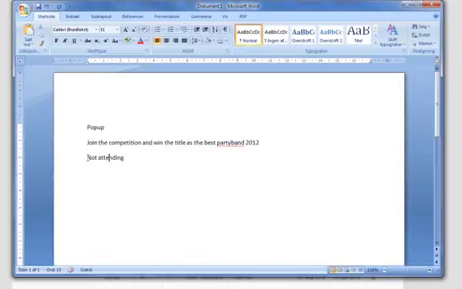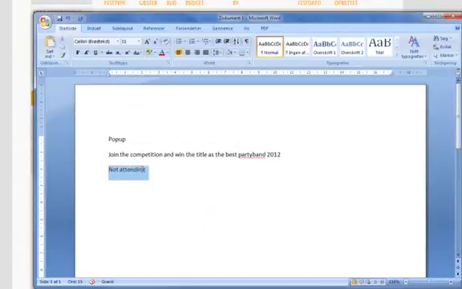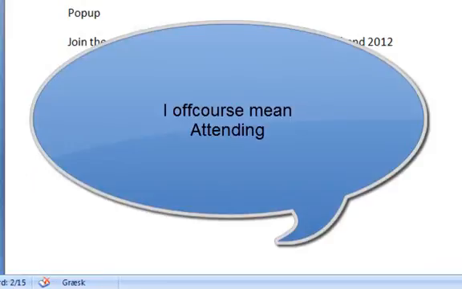saying not attending. And I need a second mockup where the only thing we change is just saying you are attending or something like that. And once again, this is something I will translate to Danish, so it's not so important what you're writing, but what is important is the color. This should now be like a dark green, a discrete kind of green, saying you have been submitted to this competition in some way. I will find a way to write it in Danish, but yeah, you can just write not attending. I think that's okay in English.